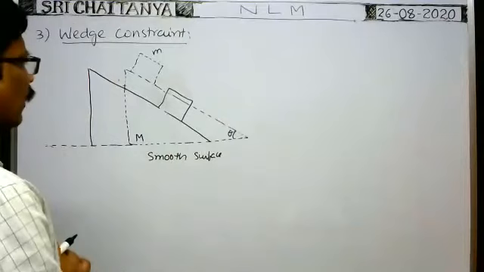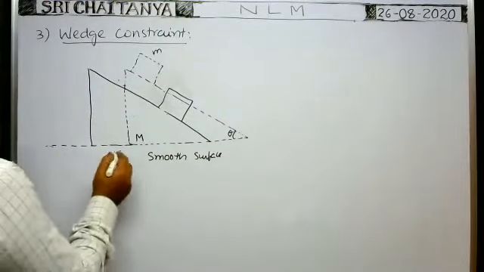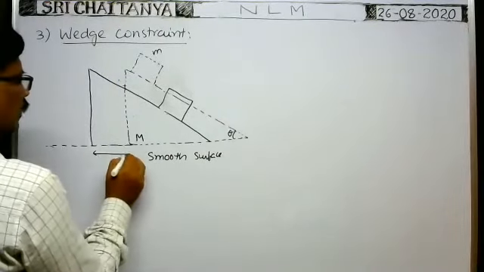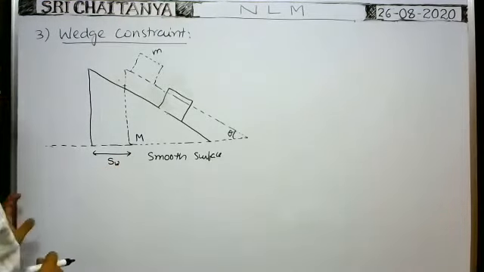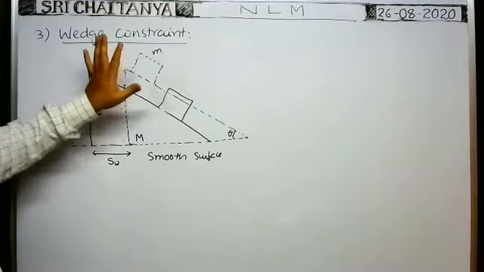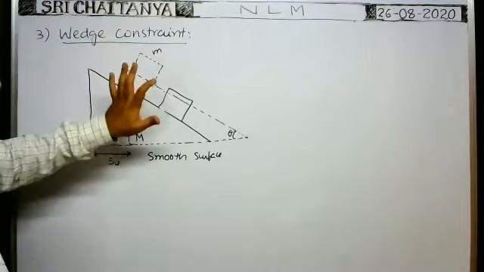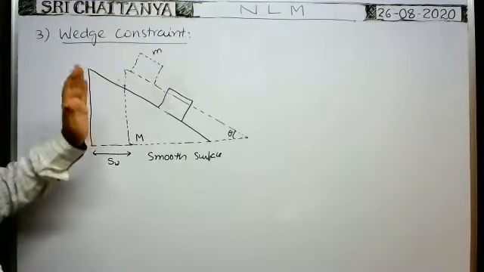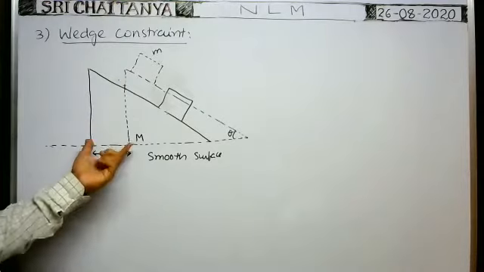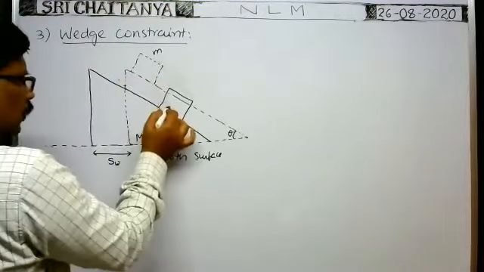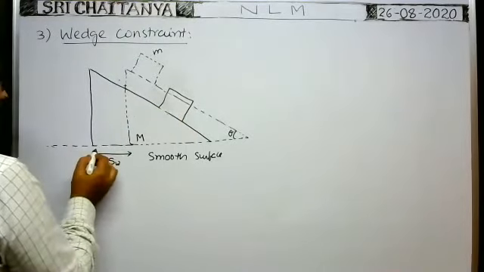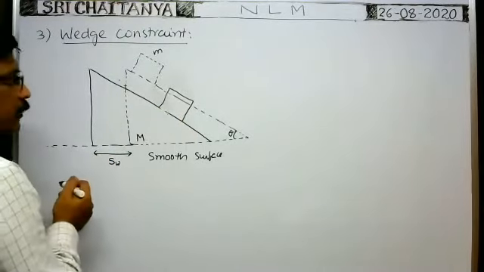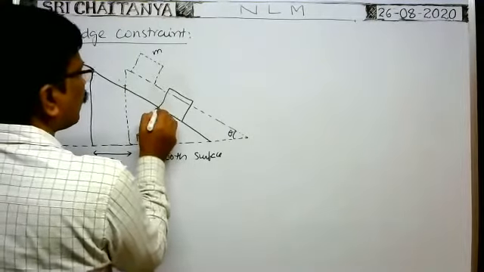Okay. Now, what is the distance traveled by the wedge? Suppose the distance traveled by the wedge is SW, at the instant whenever the block comes from this position to this position. Whenever the block comes from this position to this position, the wedge displaces up to here. This is the distance traveled by the wedge towards the left.